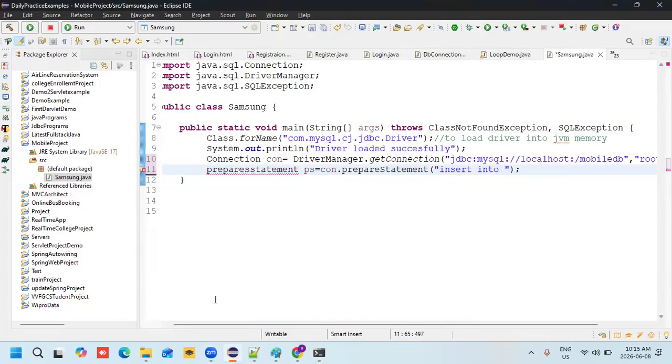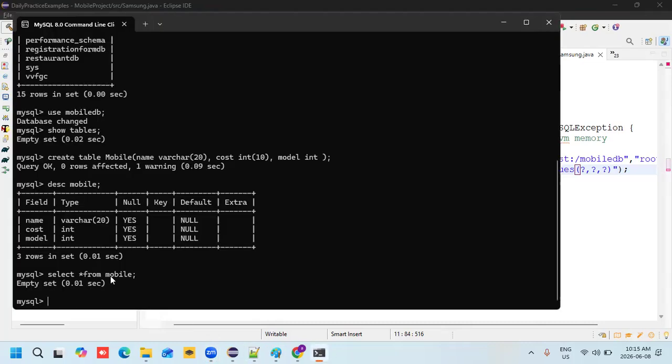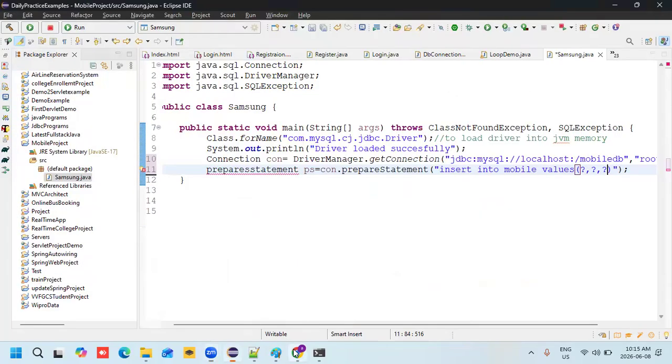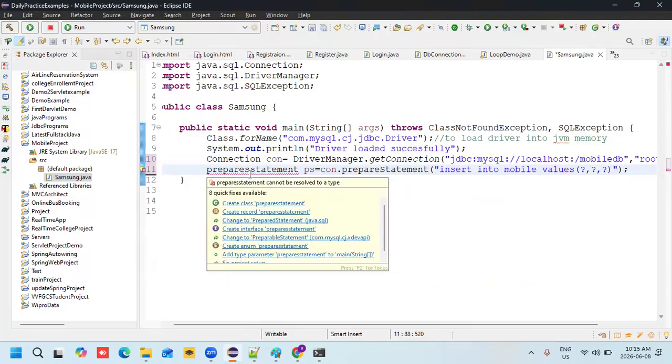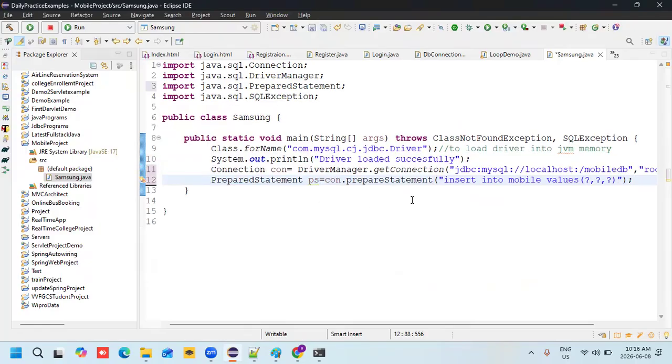Insert into. I will explain the syntax. Insert into mobile values. How many values should I enter? 3 values. See the table now: 1, 2, 3. Okay, I should enter the 3 values now. Sure. Next thing, change it to PreparedStatement ps. Next, what should I do here now?